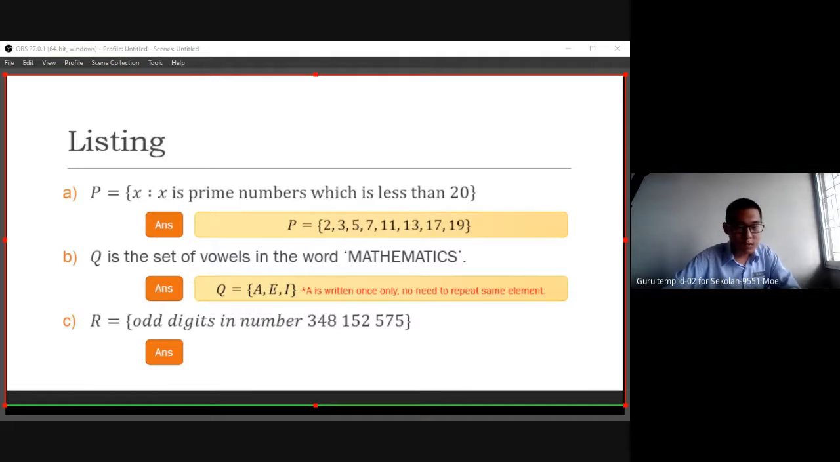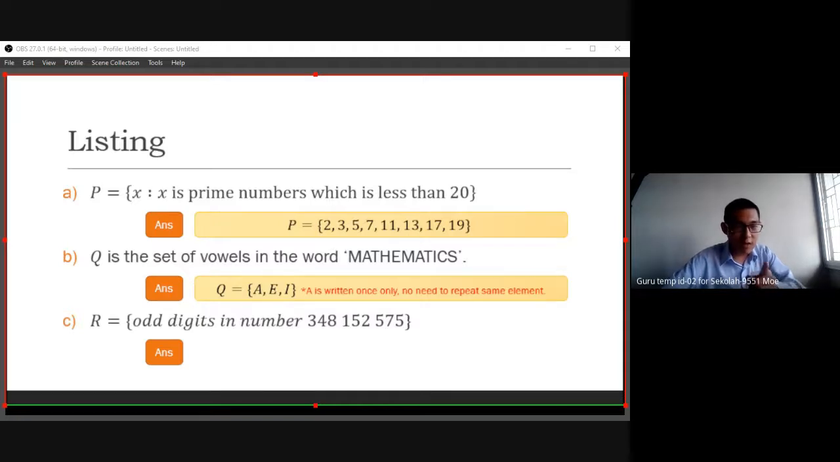So no matter, because it doesn't affect the set. Okay, so the last one, we have the odd digits in the number 348,152,575. The odd digits only. So in this nine-digit number, which digits are odd? So we have 1, 3, 5, 7.